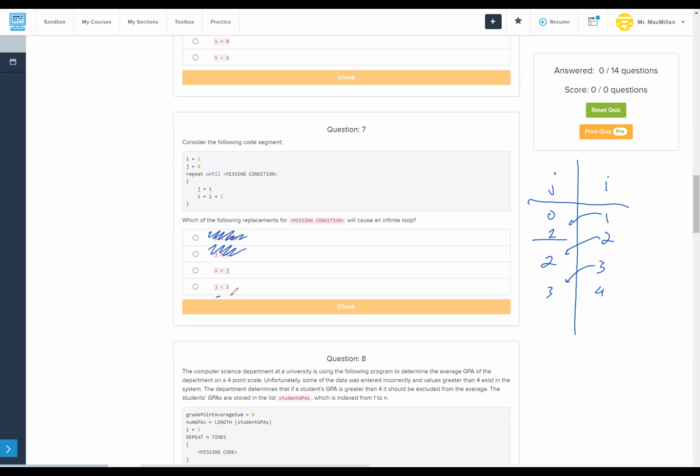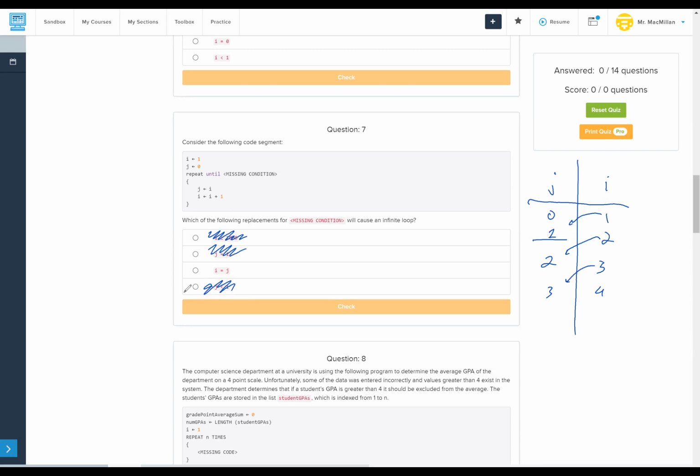Until j is less than I? I think that's going to be true every single time we check that condition. Yes, that'll be true the very first time, so we'll actually never even loop. So that won't be infinite.